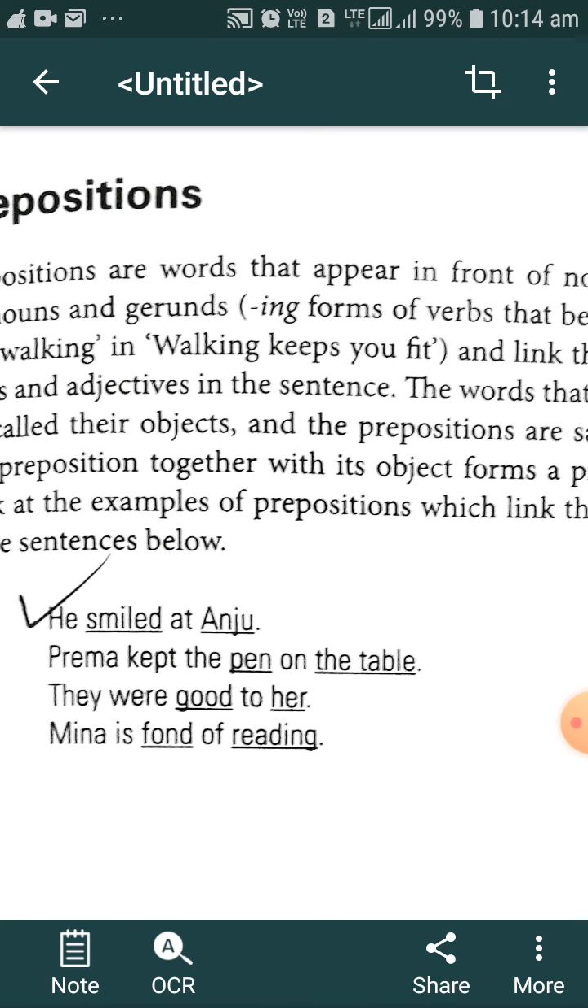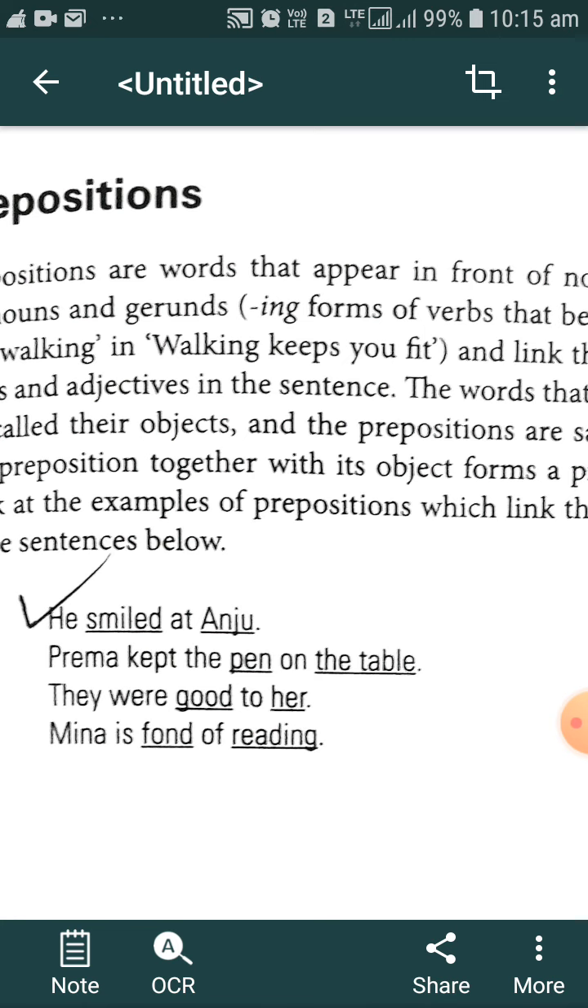Here at is the preposition. Prema kept the pen on the table. We can get much more information about the relation between the pen and the table. Where is the pen? On the table. On is the preposition and table is the object of the preposition. So we can get much more information about the pen and the table.